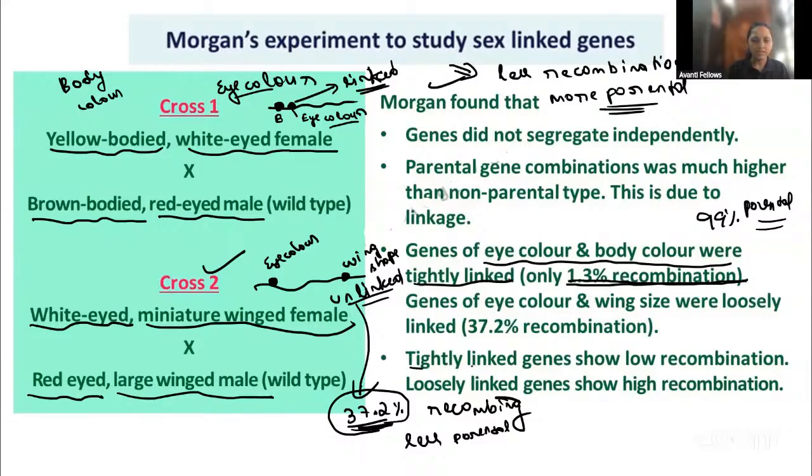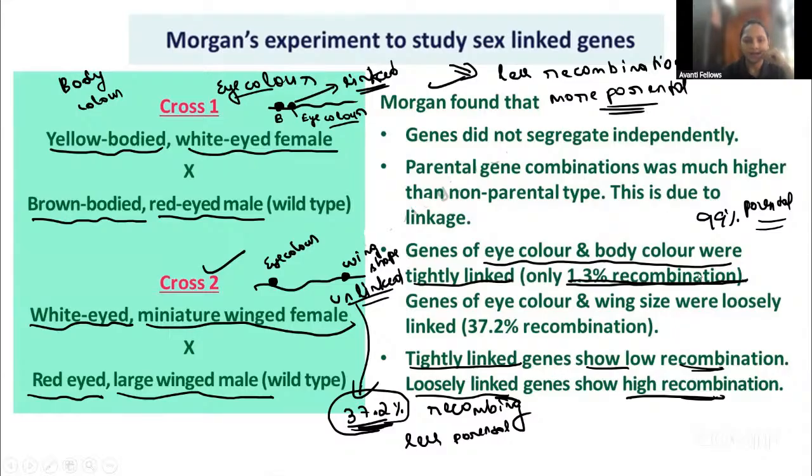Just remember, tightly linked genes show low recombination, which we saw in the body color and the eye color, and loosely linked genes show high recombination, which is the eye color and the wing shape. Okay, did you understand this topic, guys? Can you give me a thumbs up if you understood? The last point which is given is very, very important. Remember, tightly linked genes show low recombination. Where low recombination is there, more parental combination will be there. Where high recombination is there, low parental type will be there.